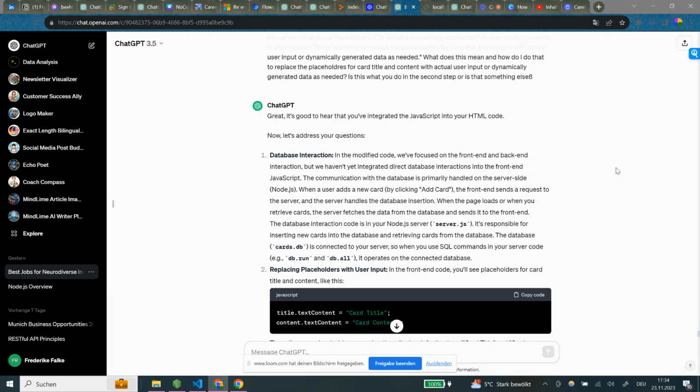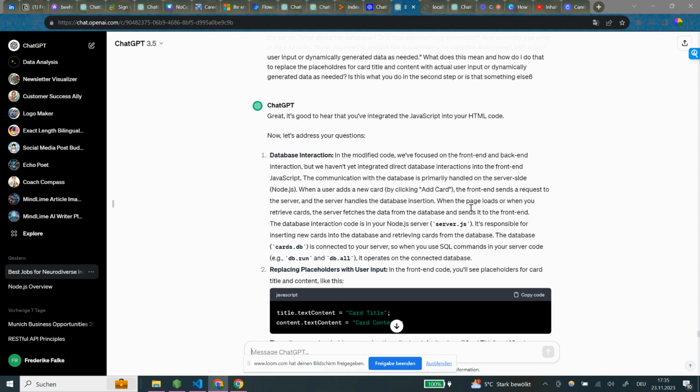Database interaction. In the modified code, we focus on the front end and backend interaction, but we haven't yet integrated direct database interaction into the front-end JavaScript. The communication with the database is primarily handled on the server side, in Node.js. When a user adds a new card by clicking Add Card, the front end sends a request to the server and the server handles the database insertion.